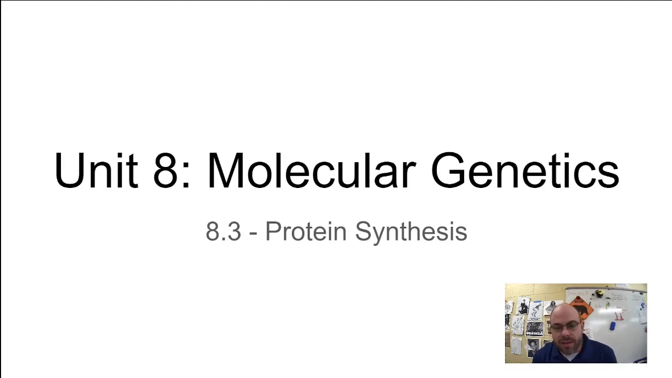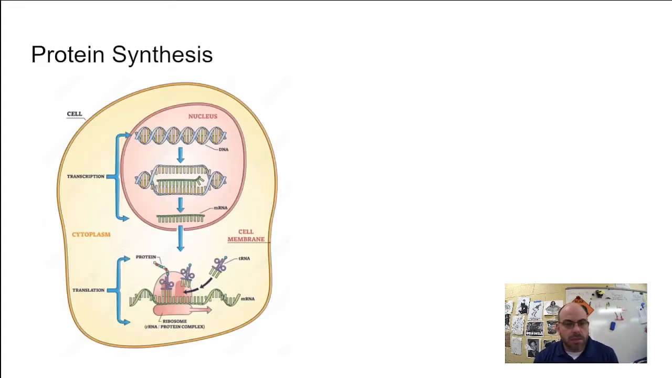This is Unit 8, Molecular Genetics 8.3, Protein Synthesis. Let's get into this. Okay, protein synthesis. What is that? We are making proteins. That's it. Protein synthesis is composed of two separate processes: transcription, which happens in the nucleus, translation, which happens on